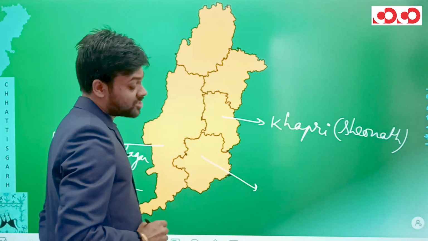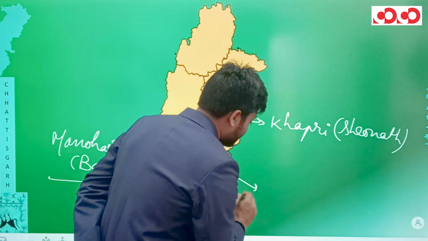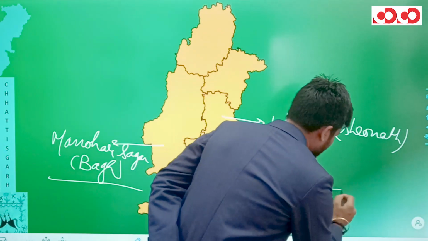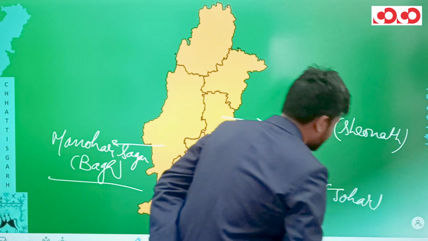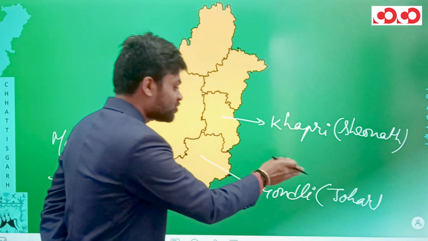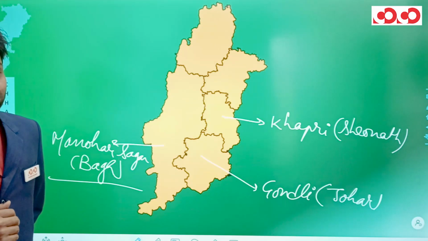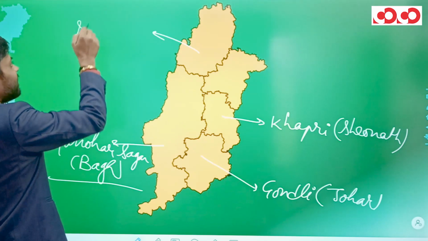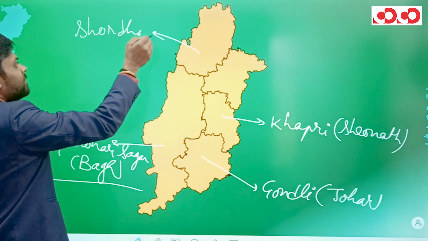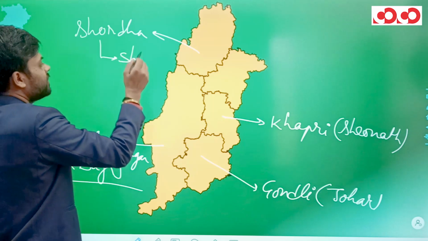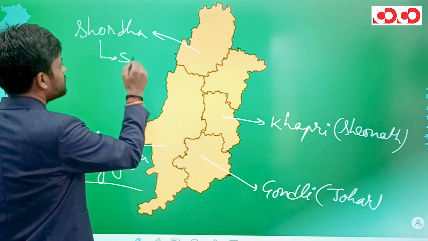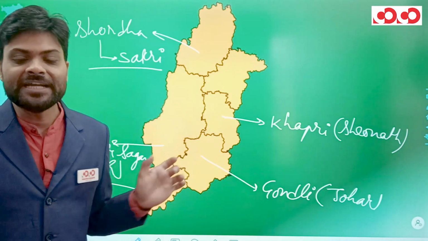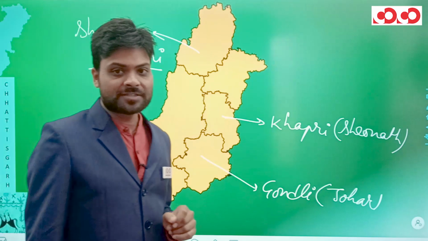In the Balod district, we have Gondli Dam on Johar River. And this Johar River is actually a tributary of river Tandula. And finally, in the Kabir Dham district, we have our Sarodha Dam over river Sakri. So these are some of the important dams in the Durg division of Chhattisgarh.